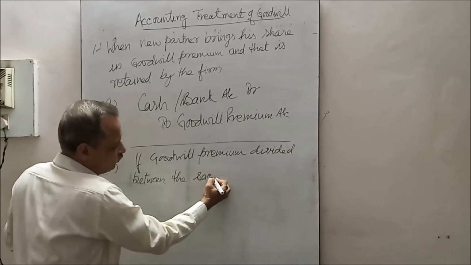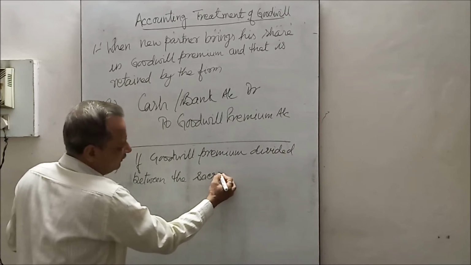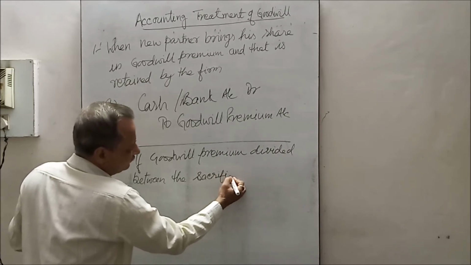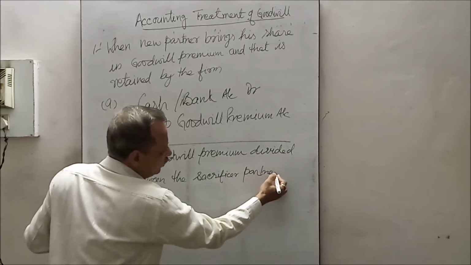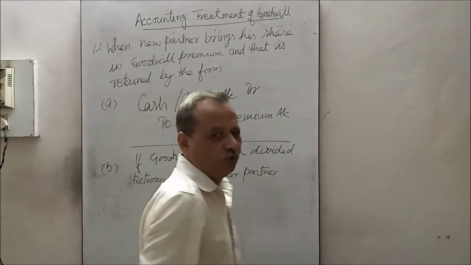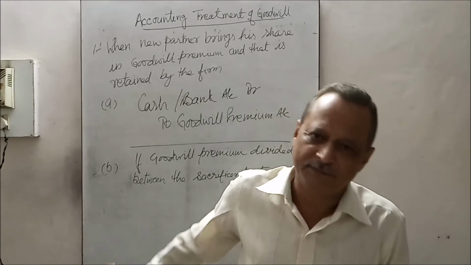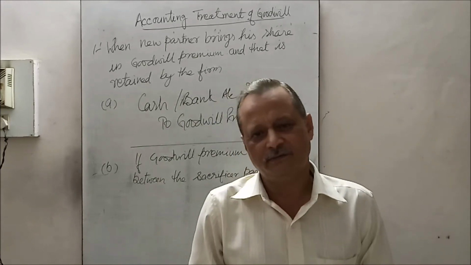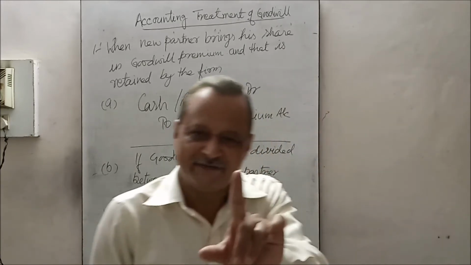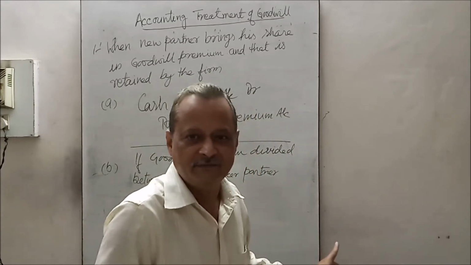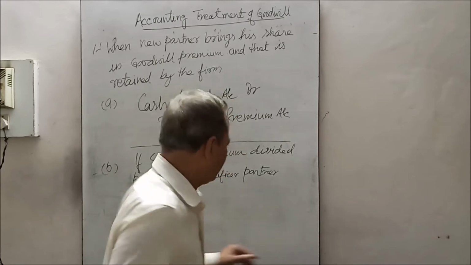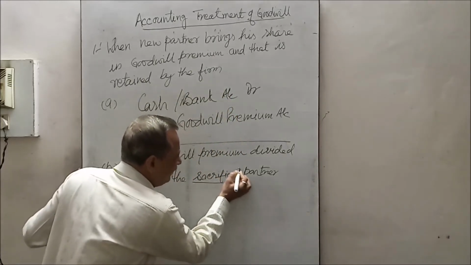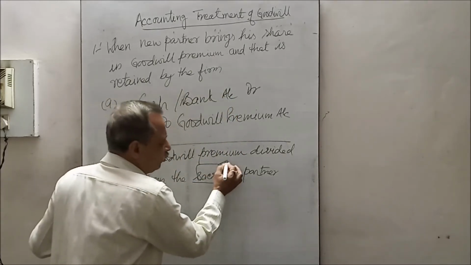I am using this word sacrificer partner because one may be confused, if I use the word old partner, they will distribute to all old partners. No, not at all. Only sacrificer means who will sacrifice his share. Obviously, they are old partners. So the sacrificer word I have used only to clarify it. You can use the old partner.